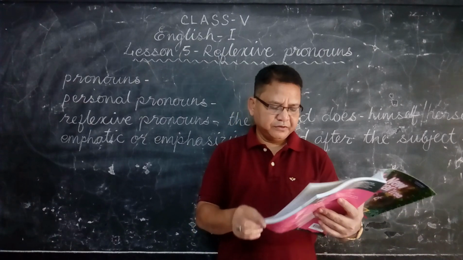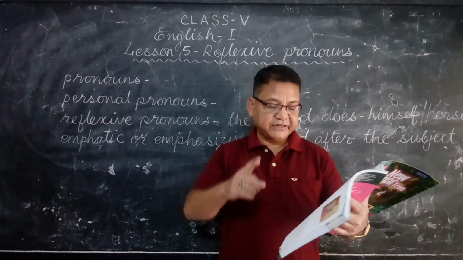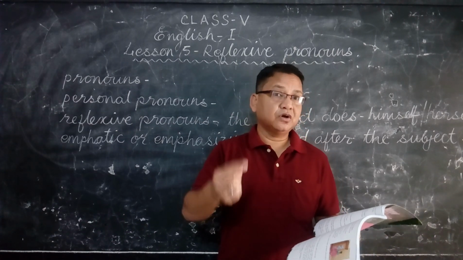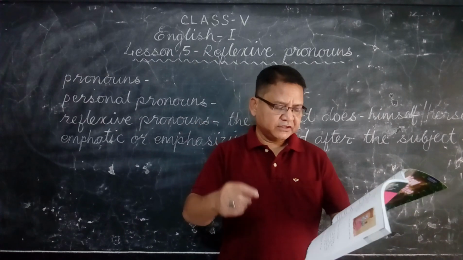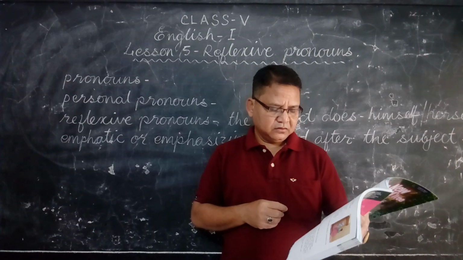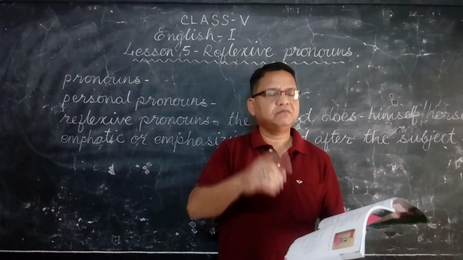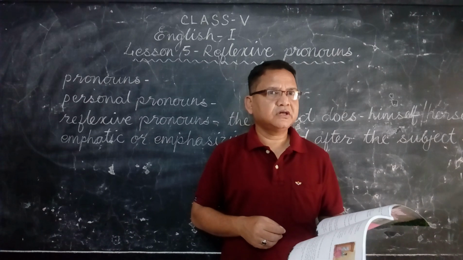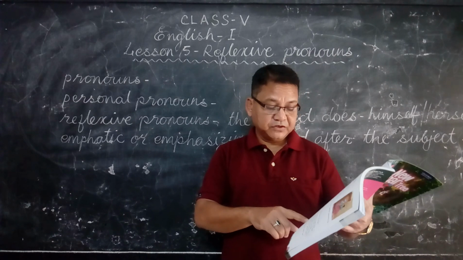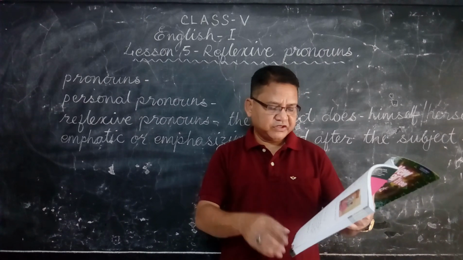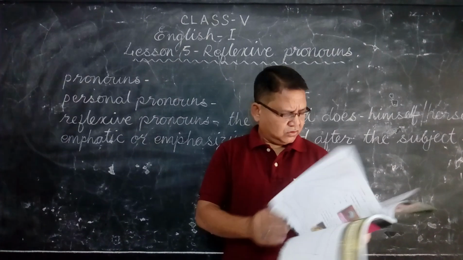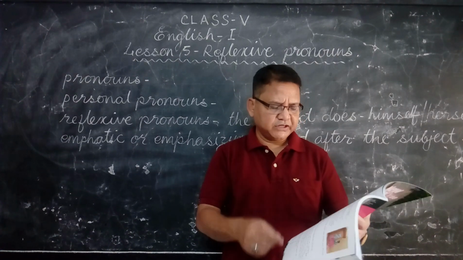Now a few examples are there. We do not say John helped himself. We say John helped me. John did not help myself. Myself is wrong. Okay. John did not help himself. We do not say I shall write a letter to yourself. We say I shall write a letter to you. Like this, some more things are there you must read from your book.